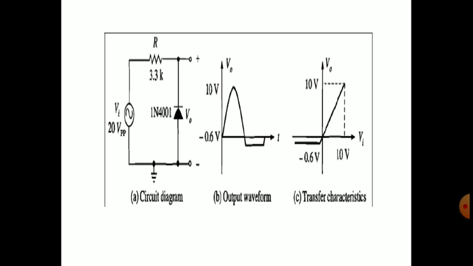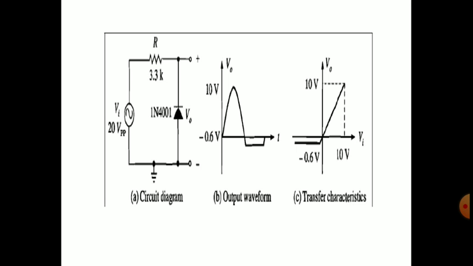If it crosses 0.6 volts in the negative direction, then the diode will be forward biased and act as a 0.6 volts DC source. If it is an ideal diode, it will act as a short circuit because the cut-in voltage is 0, so it acts as 0 volts. But in this circuit we are considering the practical diode, with 0.6 volts cut-in voltage. That's why we replace the forward biased diode with a 0.6 volts battery. So the output will be equal to 0.6 volts during the negative half cycle.